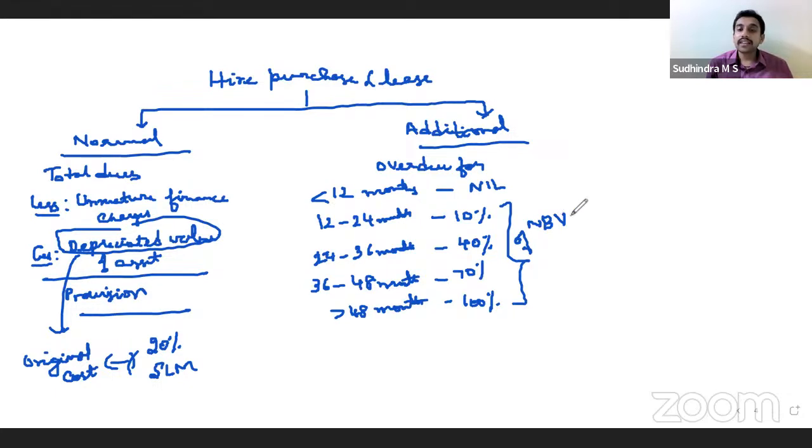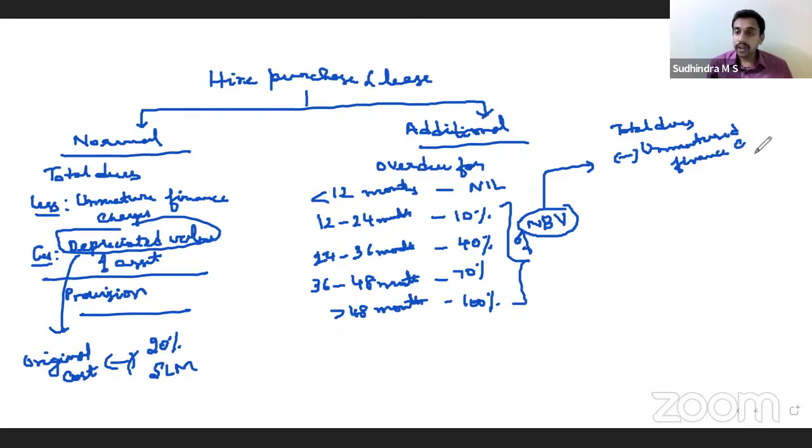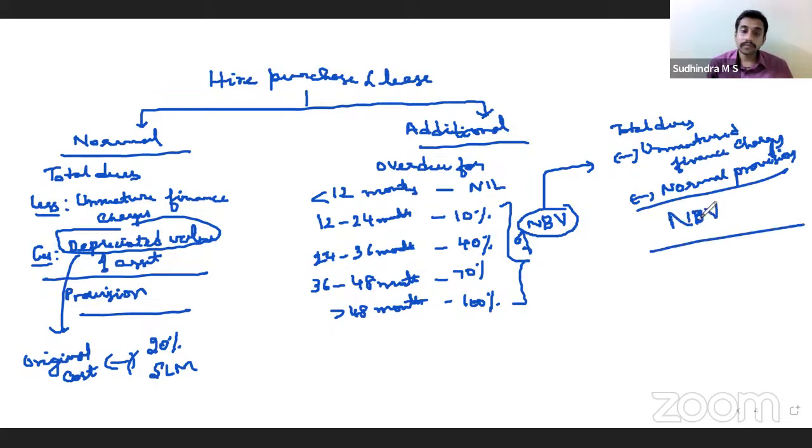How do you calculate this net book value? Same as normal provisioning. That is total dues minus unmatured finance charges. There you were reducing depreciated value. Here, instead of depreciated value, reduce the normal provision. That gives you net book value.